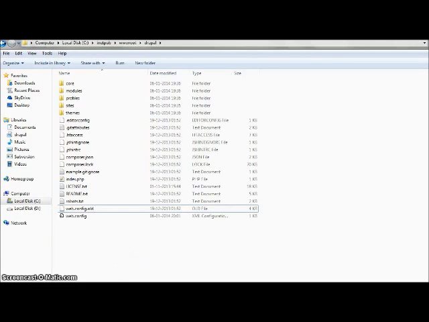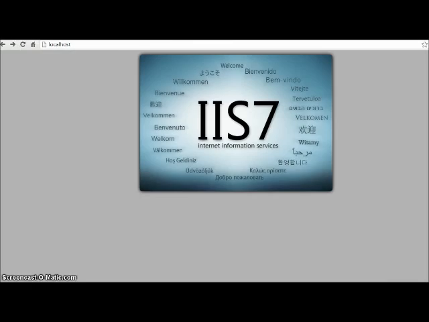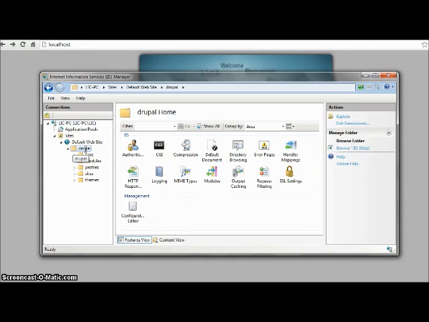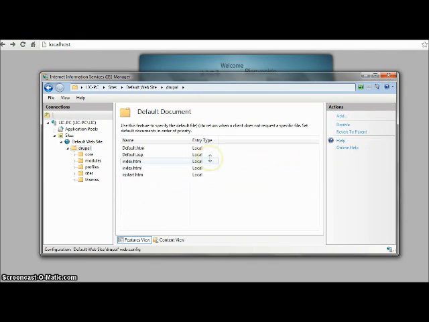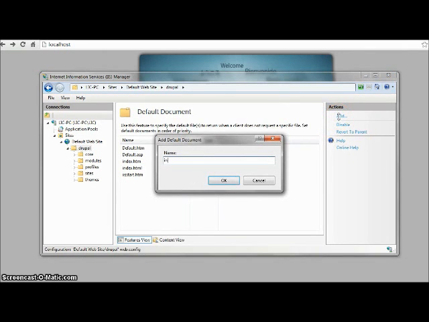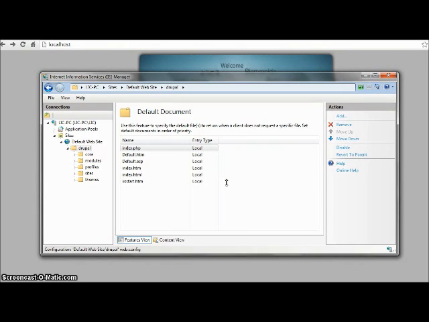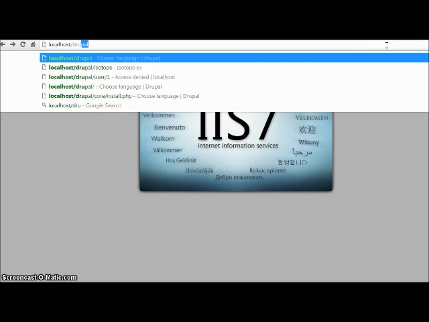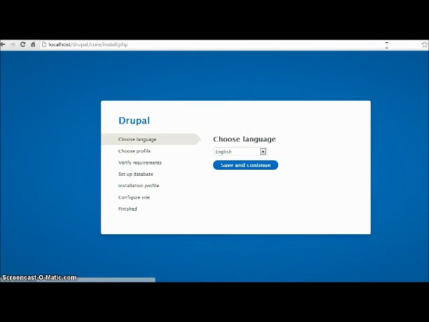Now open our IIS manager. Here select your connection, go to sites, default website. You would now be able to see a directory called Drupal. Select this and click on default document. Here click on add and we are going to add a default document called index.php. Now click on OK. Now we can go to localhost/Drupal directory to begin the installation.